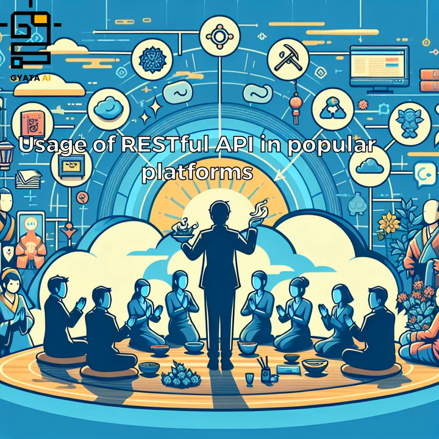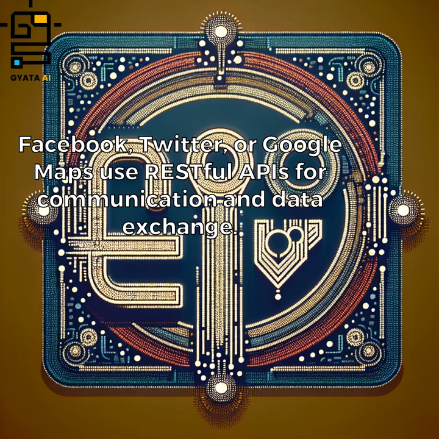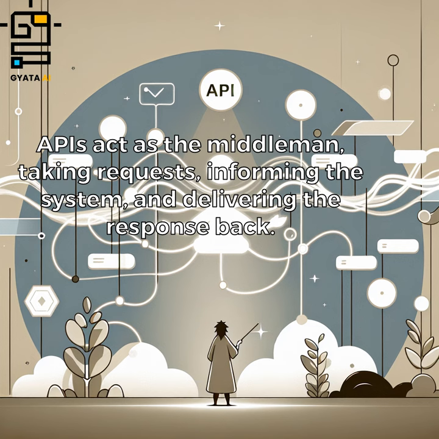Usage of RESTful API in popular platforms. Facebook, Twitter, or Google Maps use RESTful APIs for communication and data exchange. Role of API. APIs act as the middleman, taking requests, informing the system, and delivering the response back.